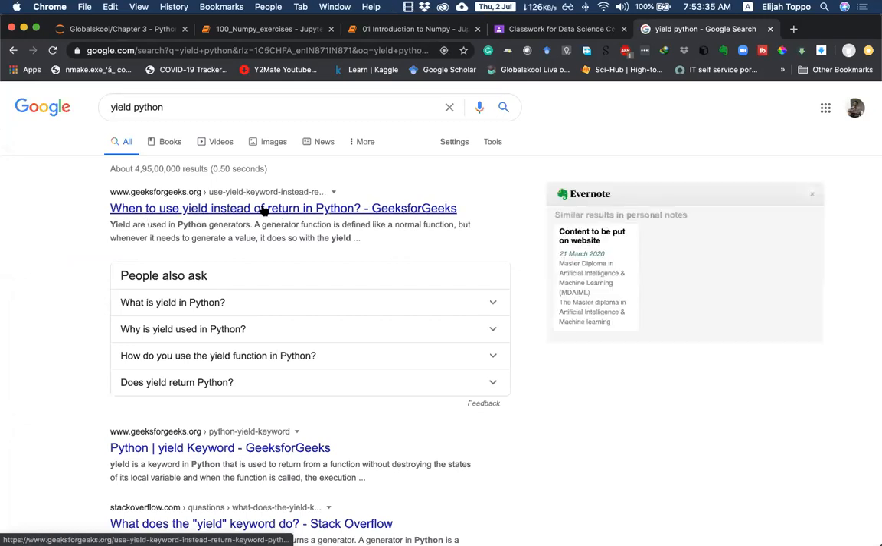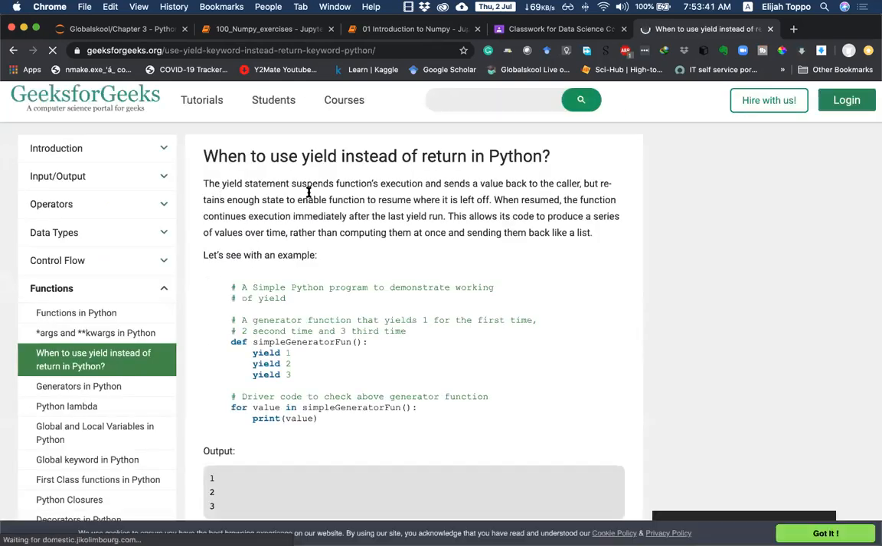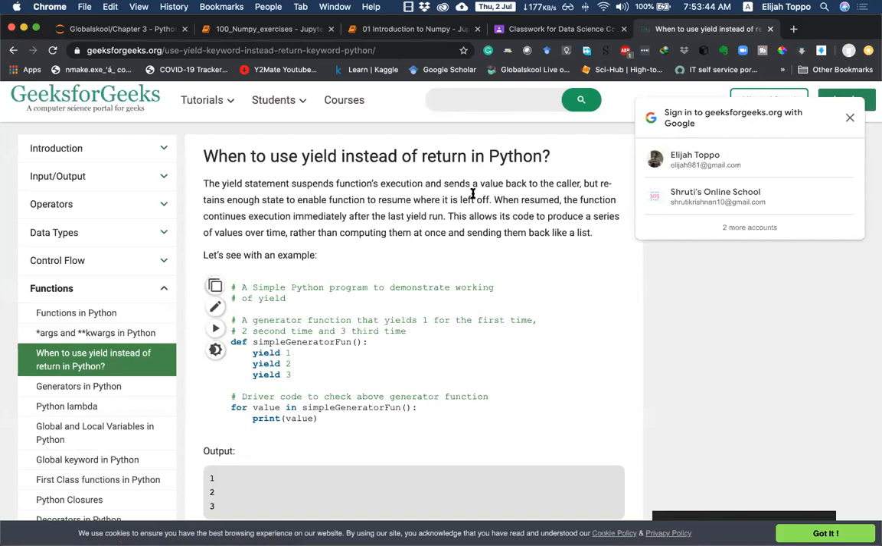So when to use yield instead of return? Okay, so it's a replacement for return, and the yield statement suspends the function's execution and sends a value back to the caller, but retains enough state to enable the function to resume where it left off. When resumed, the function continues execution immediately after the last yield run.